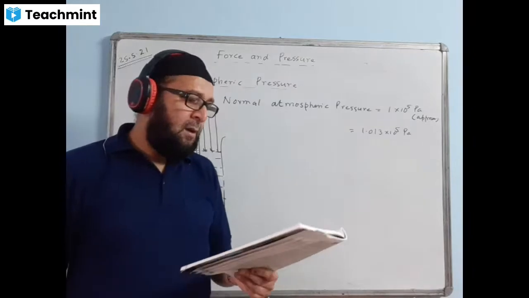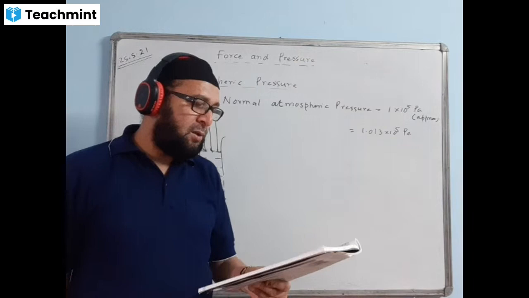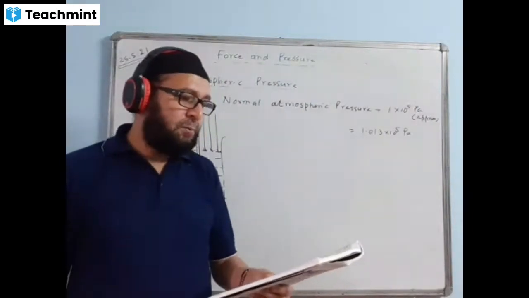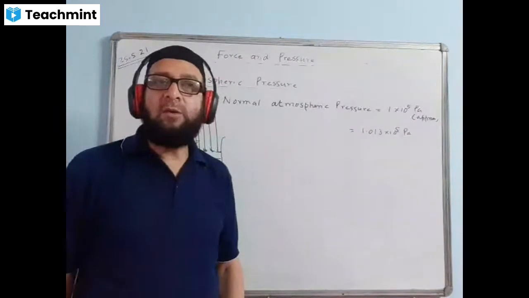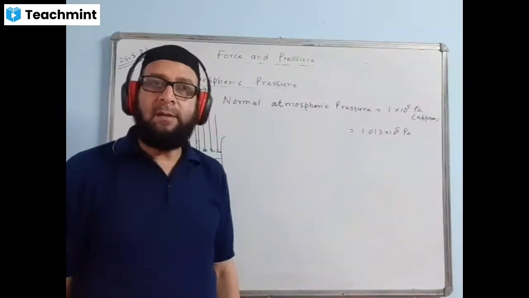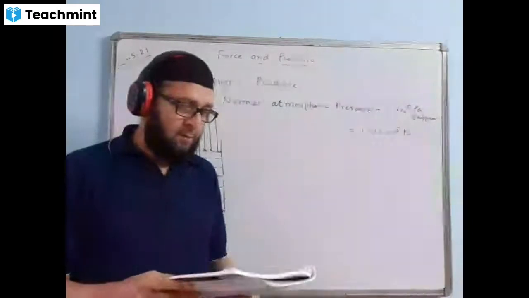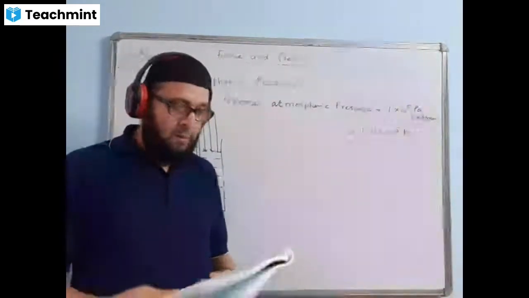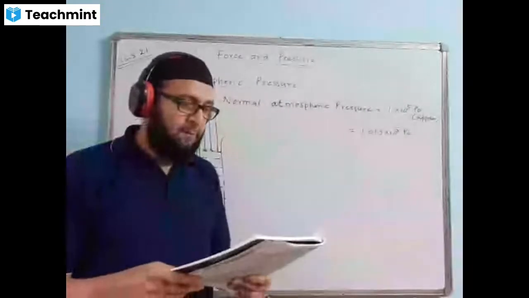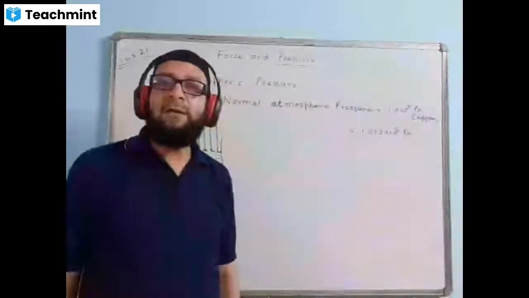Next one. B, a force always produces both the linear and turning motions. Can a force produce both the linear and turning motions? Answer is no, not at a time. Yeah, it is false. It can produce linear motion also. So the word always is wrong.